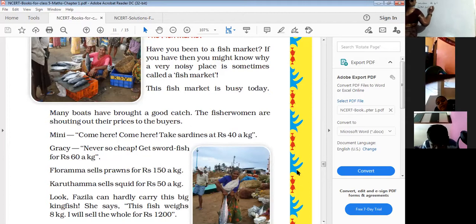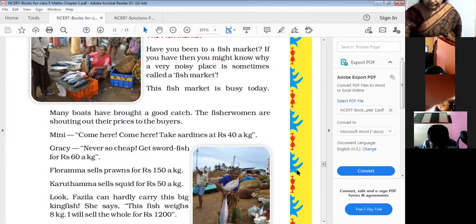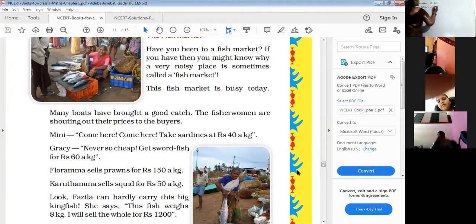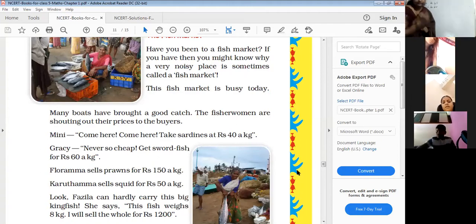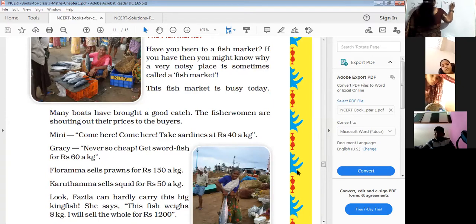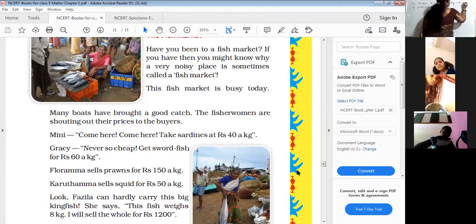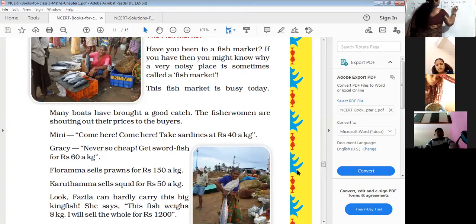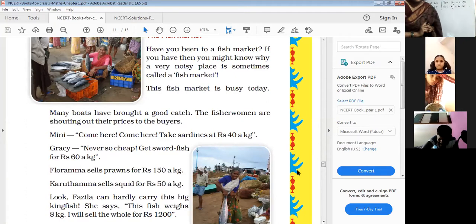Look, Fazila can hardly carry this big kingfish. She says this fish weighs 8 kg. I will sell the whole for rupees 1,200. Here I am giving the prices of the fishes which we heard in the fish market.